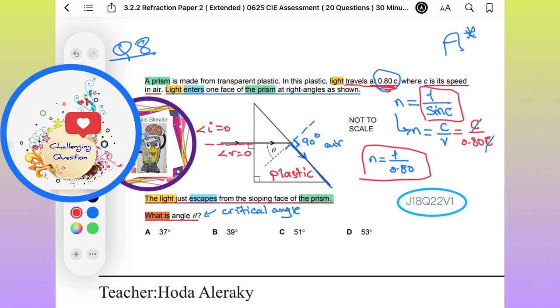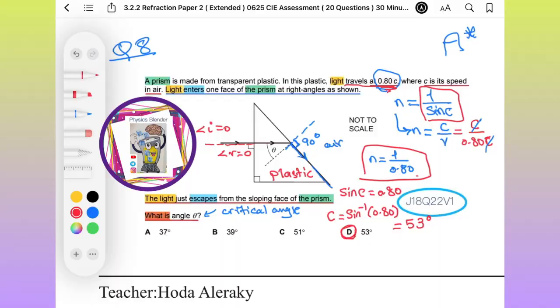N equals 1 over 0.80 and is equal to 1 over sine critical angle. So it means that sine critical angle is equal to 0.80. So the critical angle is equal to shift sine of this answer. So the answer is 53 degrees.